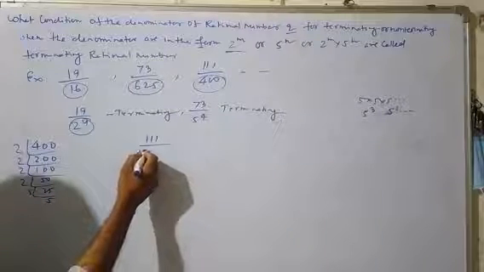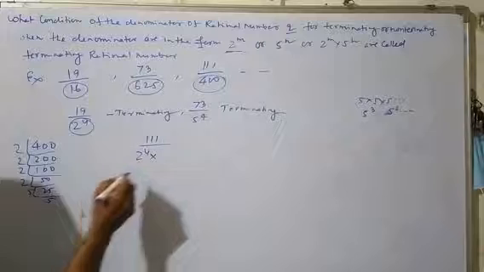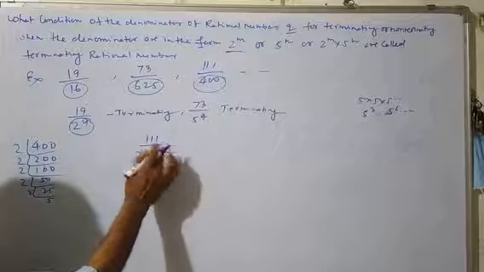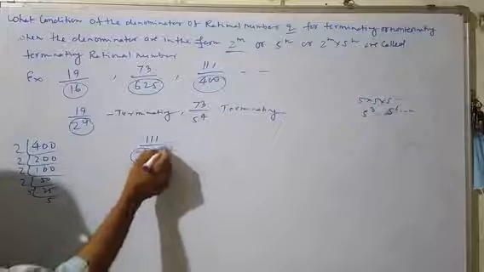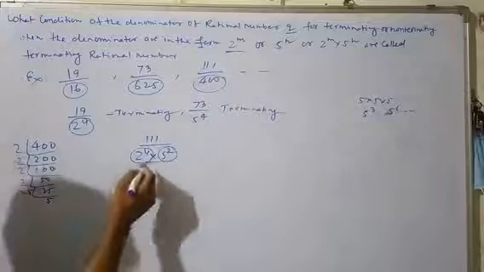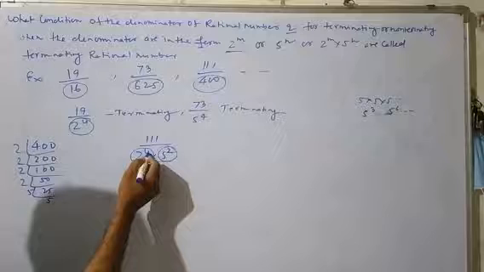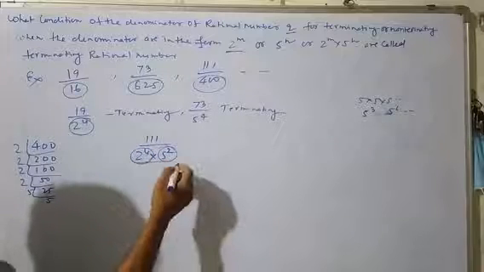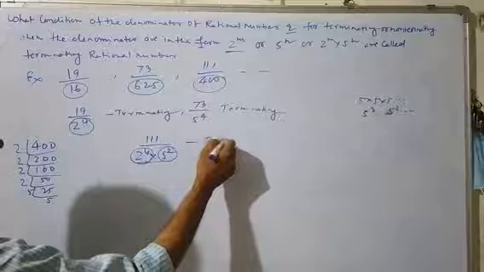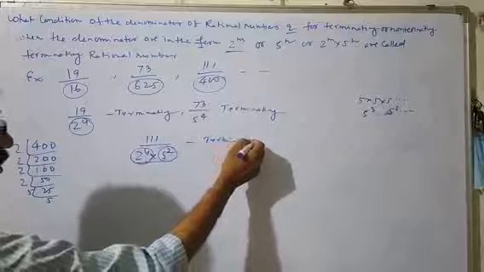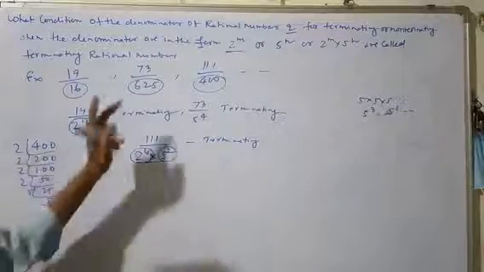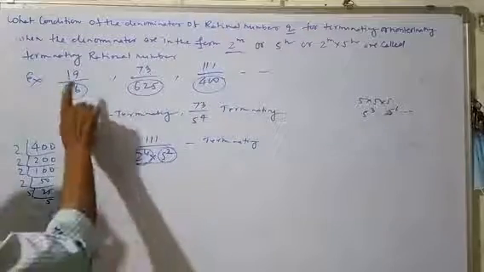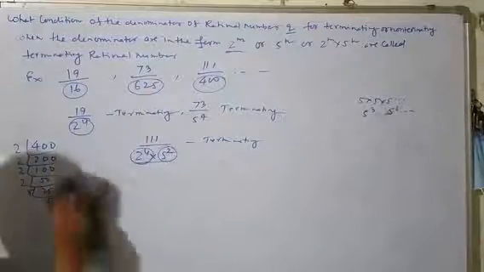We can write 2 to the power 4 and 5 to the power 2. Here is the form of 2 to the power m and 5 to the power n. So these are terminating. So these rational numbers are terminating.